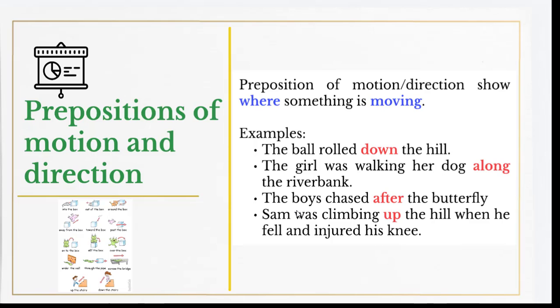Now, prepositions of motion and direction. Prepositions of motion or direction show where something is moving, okay? Not where something is placed, okay? Where something is moving. That's why we call them prepositions of movement or direction. So when we use a preposition of movement, the verb involves a certain action by a certain person or object or whatever that is moving, okay? So that's why we call them prepositions of movement or prepositions of direction.